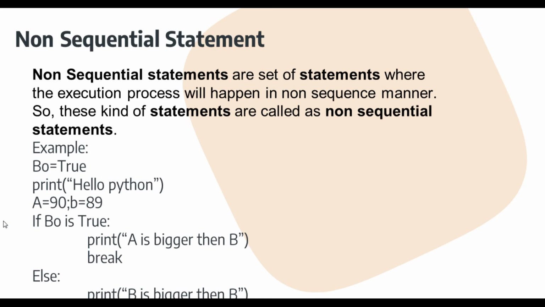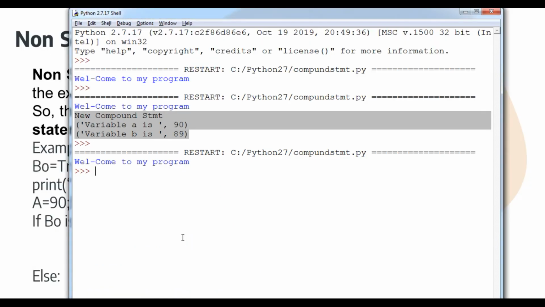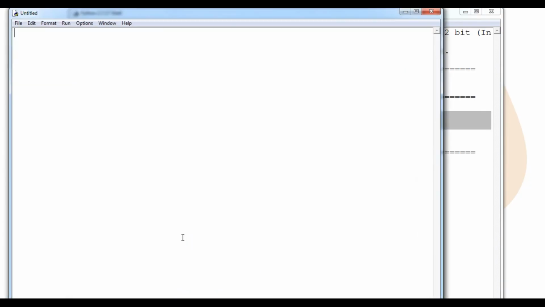For example, you can consider here if a and b contain two different values, and I have created a variable bo equals true. Here it is a boolean data type. So if I say if bo is true, then a will be printed. That's it. So what I'm going to do, student, is show you practically. You have to open a file, and I'm going to show you a non-sequential statement.